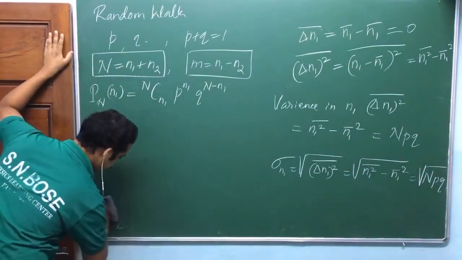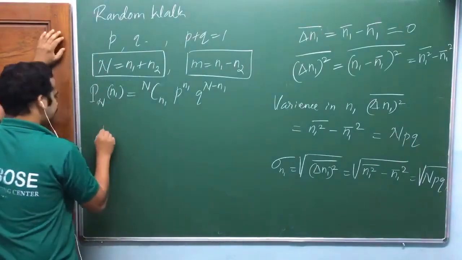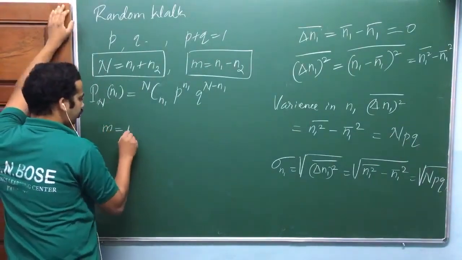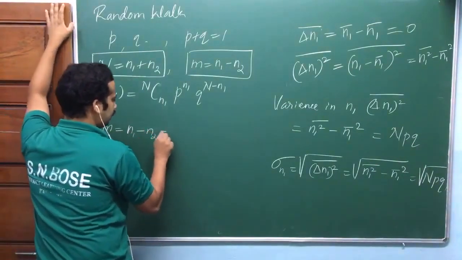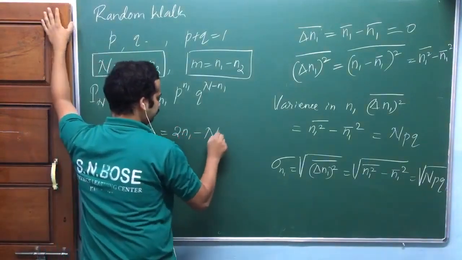Not over. Okay, not over. We need some more factors here. What is m? m is equal to n1 minus n2. Can I write it as 2 n1 minus capital N? Speak up, n1.